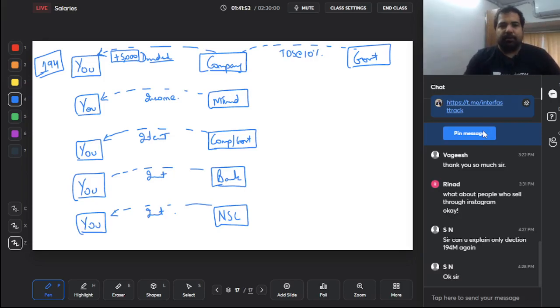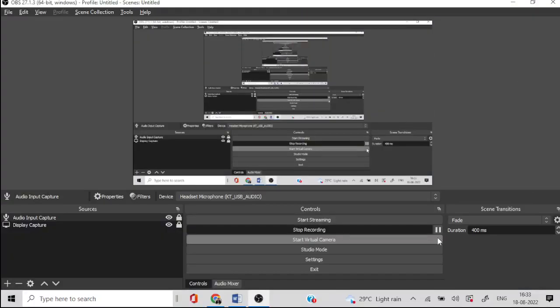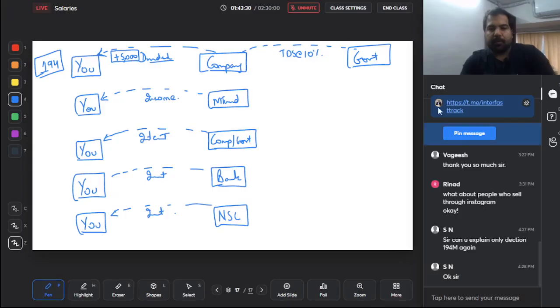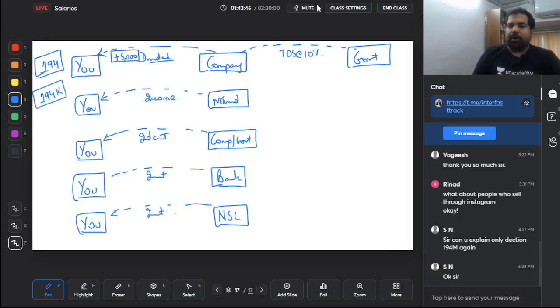Guys, going to the next one. All right, the next one is income from a mutual fund. Guys, India's best mutual fund is Kotak Mutual Fund, not for any reason but for the shortcut. The shortcut is 194K. When a mutual fund is paying you income, in the exam they can give you any mutual fund, and if the income is more than 5,000 rupees, the government says you need to deduct TDS at the rate of 10%.